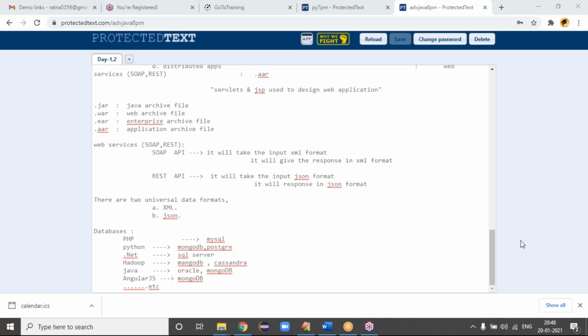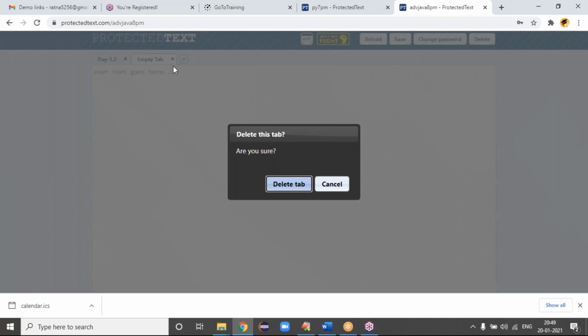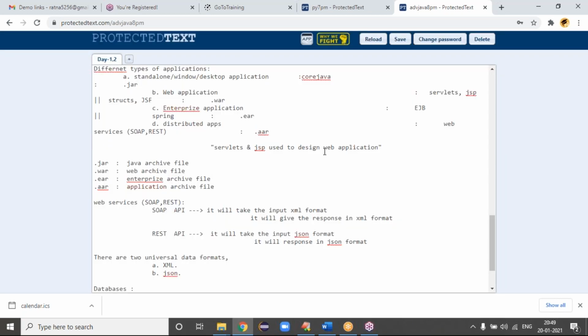So when you open this link, it is asking for a password. The password for this one is a Java. For everyone, the same password, guys. So protectedtest.com/advancedjava 8 p.m., the password is a Java. Clear now? Good. Class notes every day I will place here, guys. Day 1, 2, next day 3, next tab like this. I will place all the day class notes here.